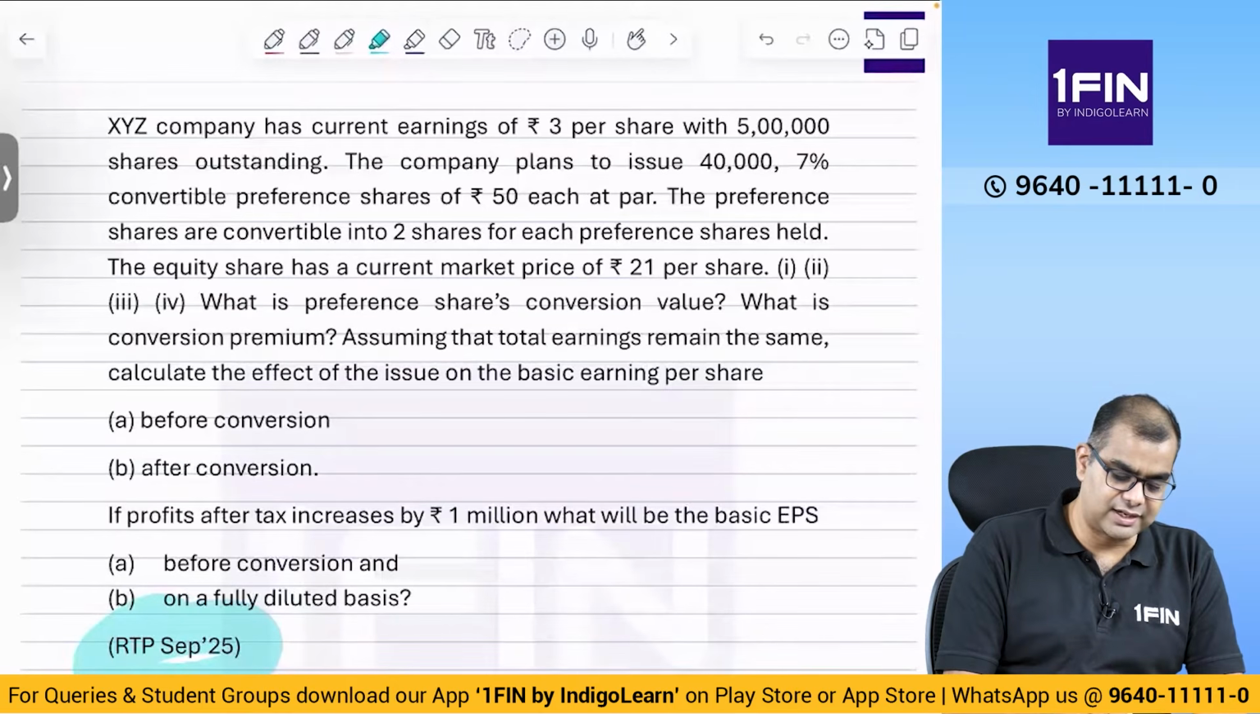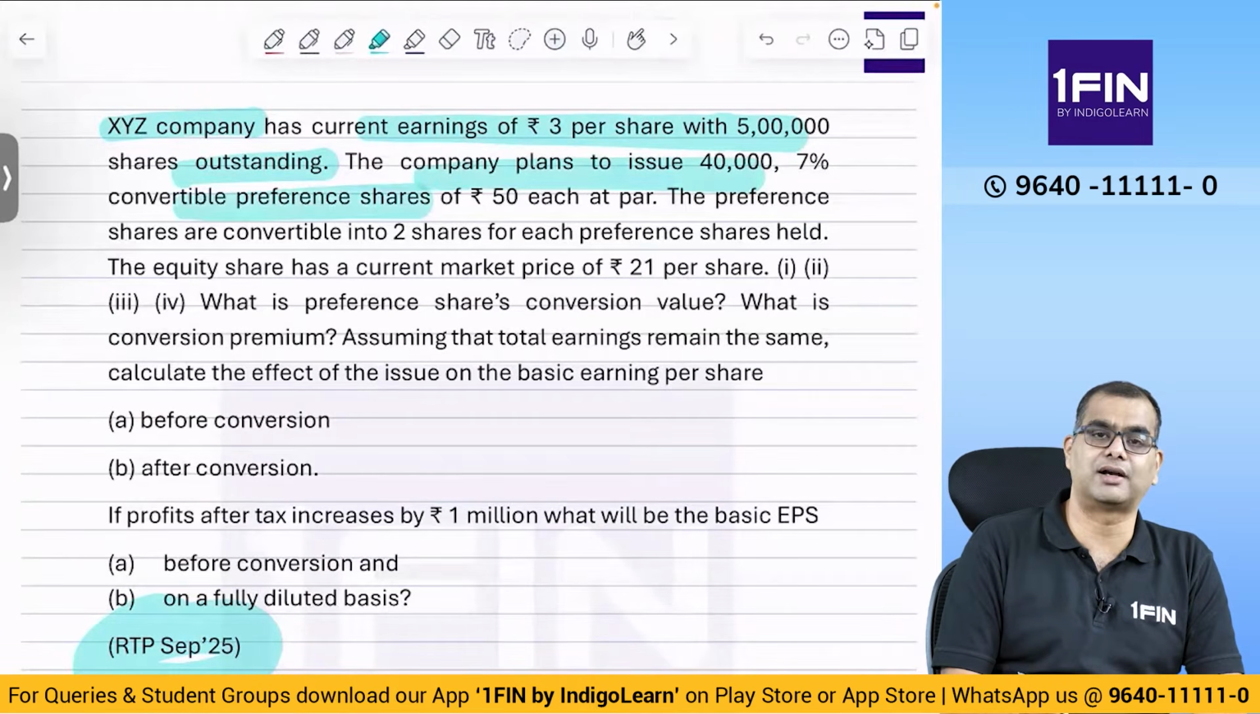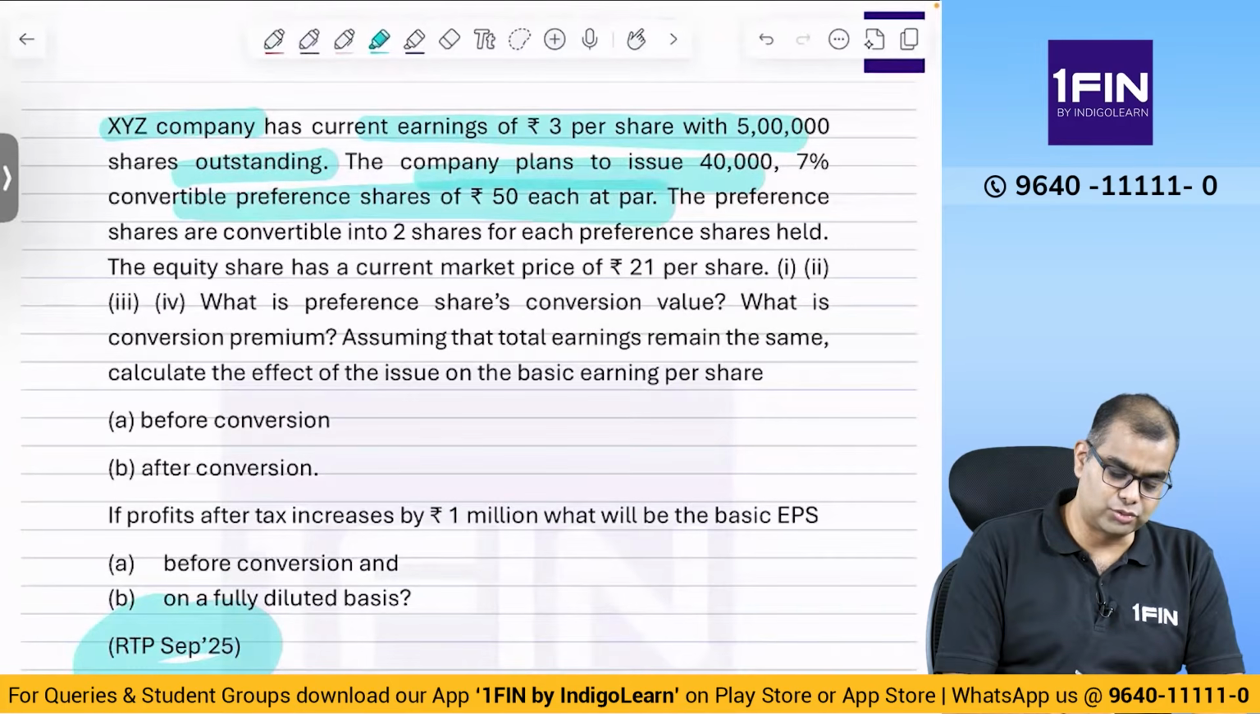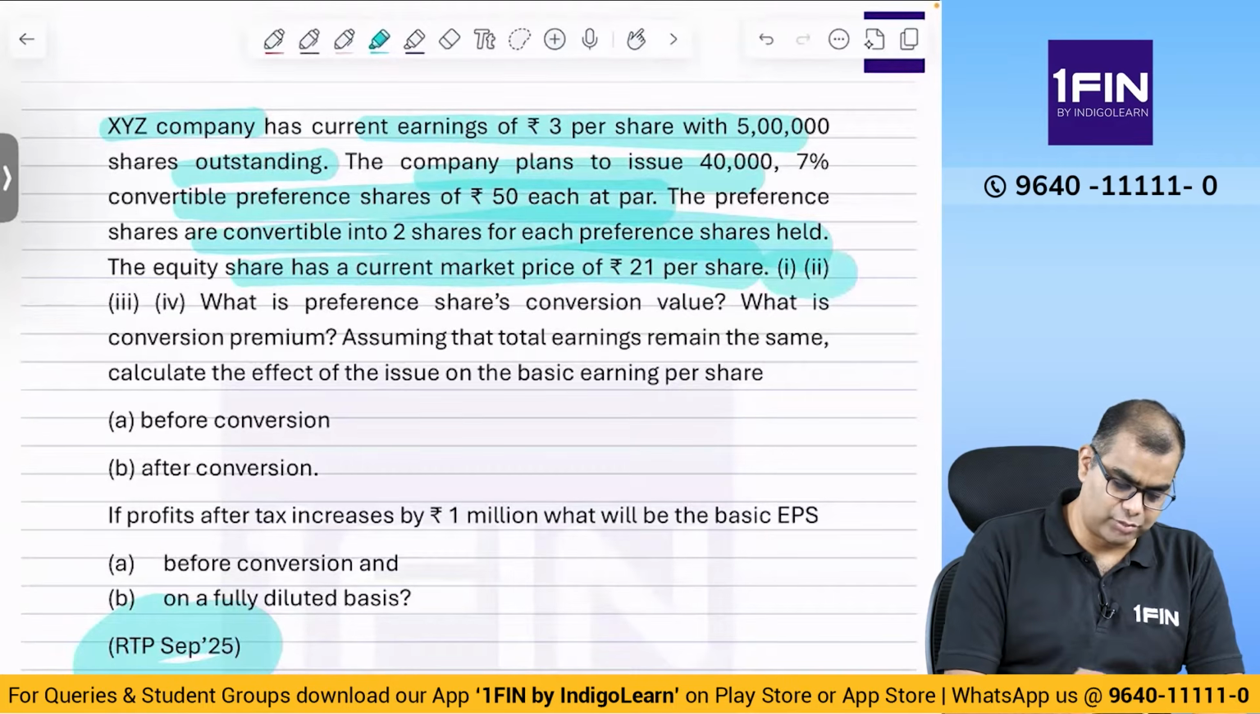XYZ Limited has current earnings of 3 per share with 5 lakh shares outstanding. The company plans to issue 40,000 7% convertible preference shares of rupees 50 each at par. The preference shares are convertible into 2 shares for each preference share held. The equity share is at a current market price of 21. Then there are 4 questions. I think there's a typo here. Let us ignore this typo.